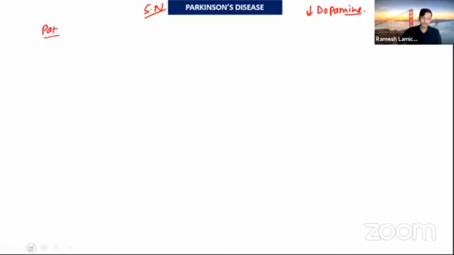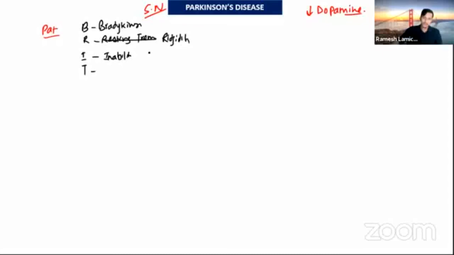The patient presentation you can remember by the BRIT mnemonic. One is bradykinesia. Another is rigidity. Another is the inability to maintain posture. And another is T, the tremor, resting tremor. Bradykinesia means less movement, any slowness, for example slowness of the gait.